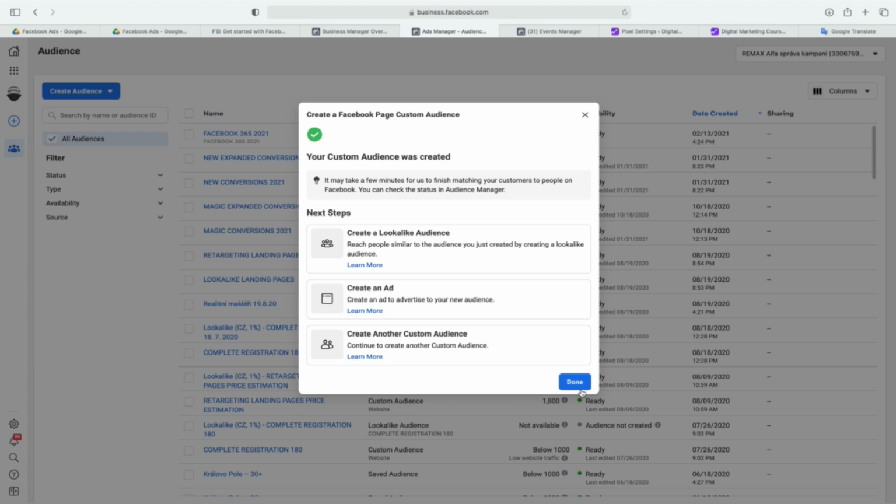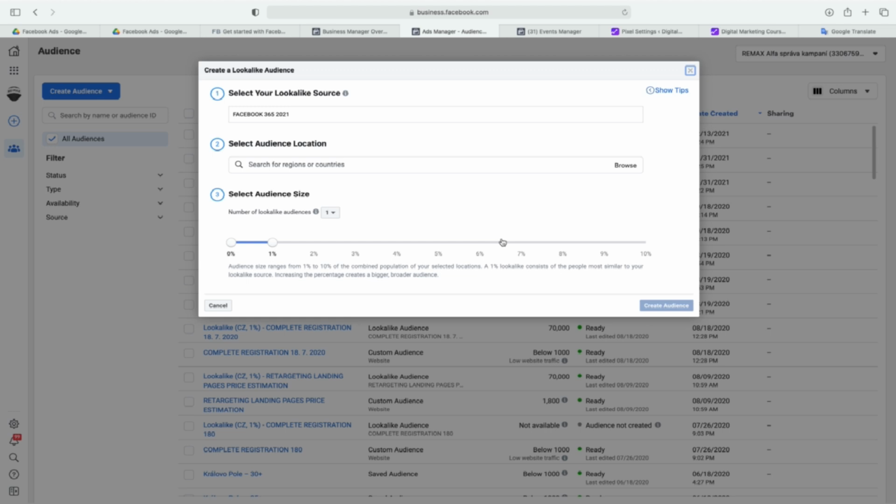But we want to create a lookalike audience. So we want to tell Facebook, please find the most lookalike audience, the most potential customers, because you know what people are interacting with my ads, with my content, with my galleries. So please create the most predictable lookalike audience and create it in the Czech Republic.